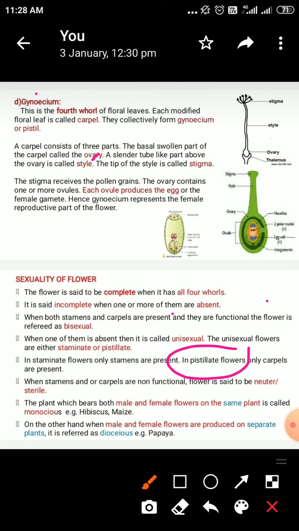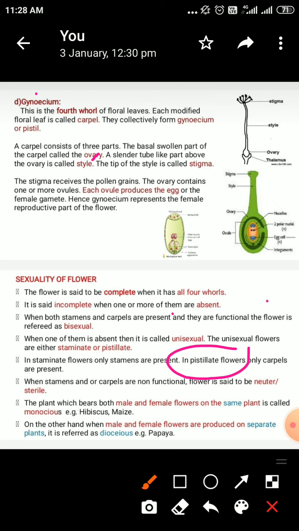It is the bunch of the male flowers, and it has the cob. The basal part has the part called the cob, which is made up of numerous female flowers. So both the female flowers and male flowers are present on the same plant. It is called as monoecious. So this is about the monoecious.